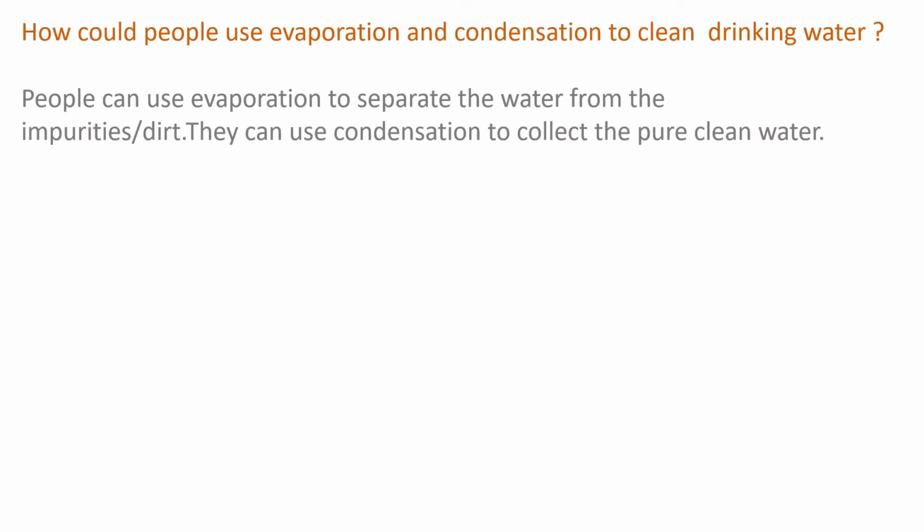So how could people use evaporation and condensation to clean drinking water? People can use evaporation to separate the water from the impurities and dirt. With the help of evaporation, the sun heats up the water, and only the impurities and dirt are left. The liquid particles from the surface are evaporated, and then only the impurities and dirt are left. When the water vapor forms, it goes into the clouds, and that can be used for condensation, and in condensation you can get the pure, clean water back again.